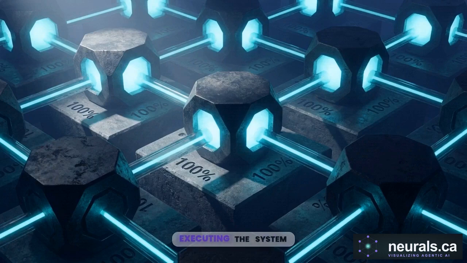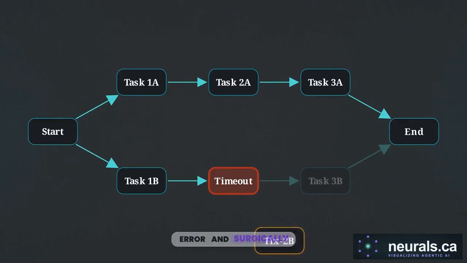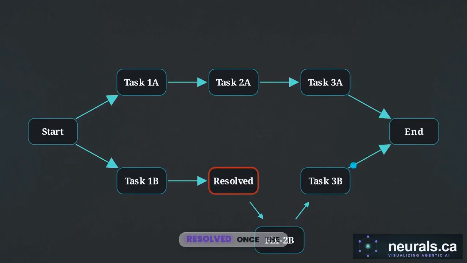Once tasks are executing, the system enters a continuous monitoring loop, evaluating the real-time status of each node against expected outcomes. If a node returns an error, the agent halts that specific branch. Crucially, this failure doesn't force a full restart. The agent evaluates the error and surgically injects a corrective node into the affected branch, allowing overall execution to resume seamlessly once resolved.